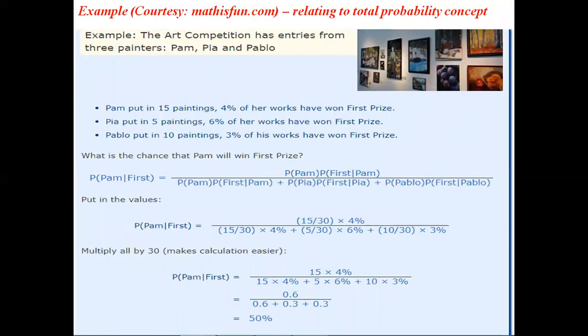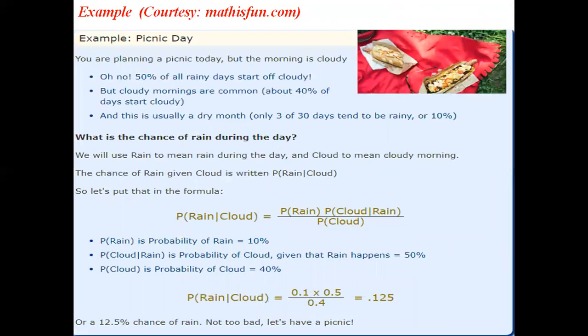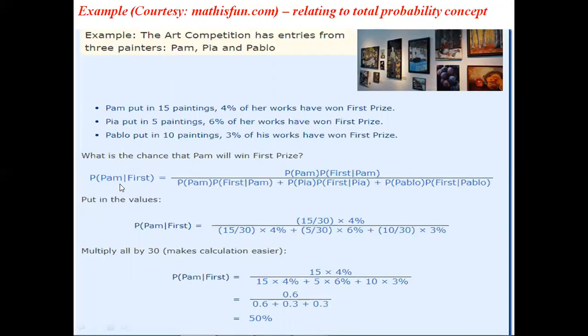In this example, the art competition has entries from three painters, Pam, Pia and Pablo. Here we want to find out what is the chance that Pam will win first prize. Unlike the previous example where one event depends upon only one event to occur, here Pam winning the prize depends on more than one event.